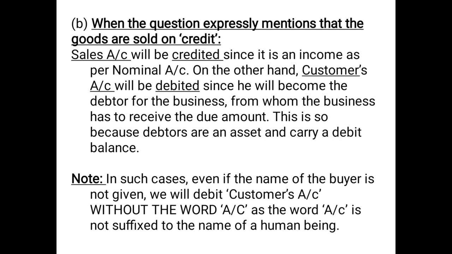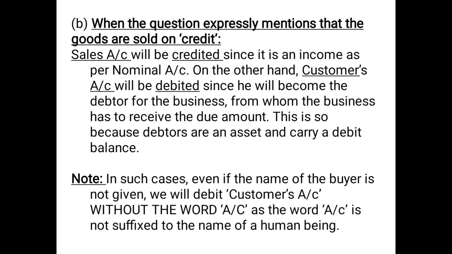So we'll debit customer's account or debtor's account to sales account. And again the same rule will follow here: if your debtor or customer is an institution, then you can use the word account. But if your customer is a human being, then the word account will not be suffixed to the name of the customer.